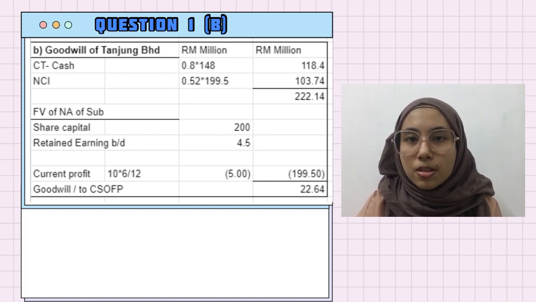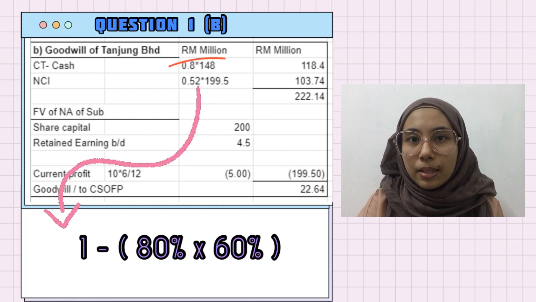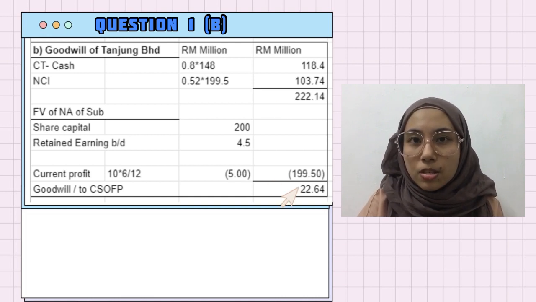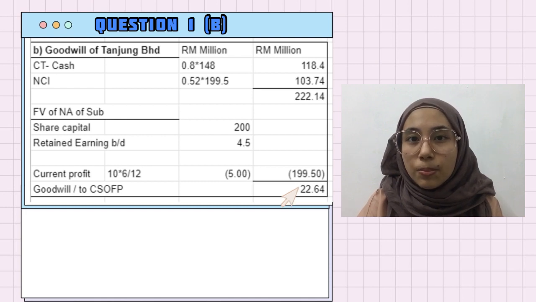Then we times with 0.2 to calculate the NCI. 0.52 is from 1 minus 80% times 60%. Then we get NCI of 103.74 million. Then total up the consideration transferred and NCI, we get 222.14 million. Then minus 199.5 million, we get the goodwill of 22.64 million ringgit, which will also be included in the SOFP.